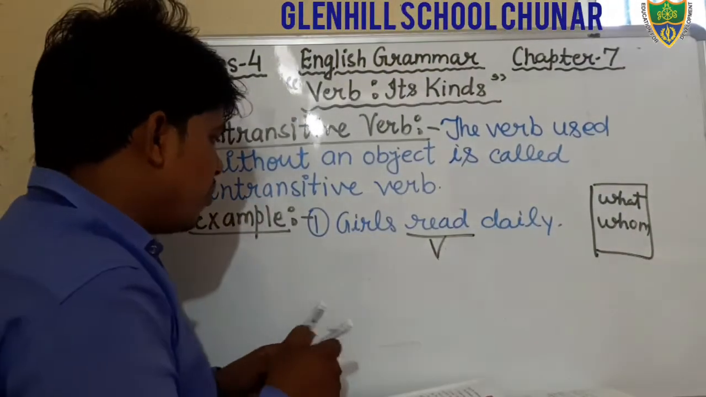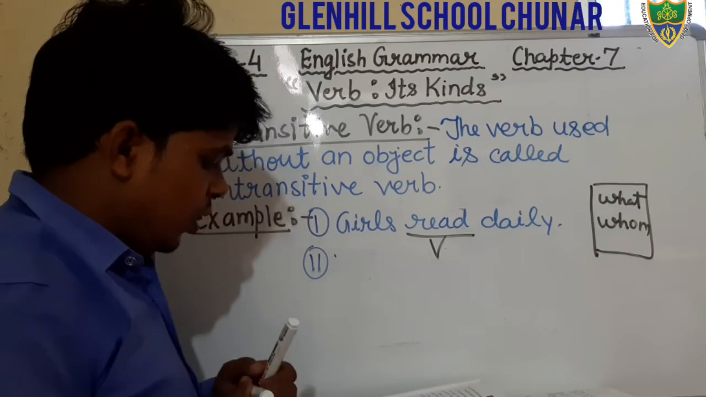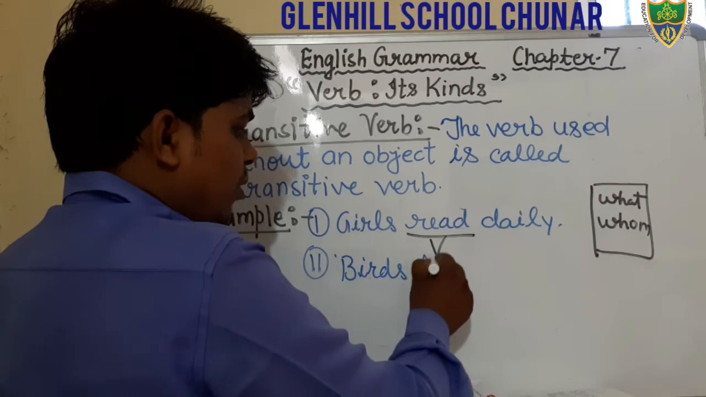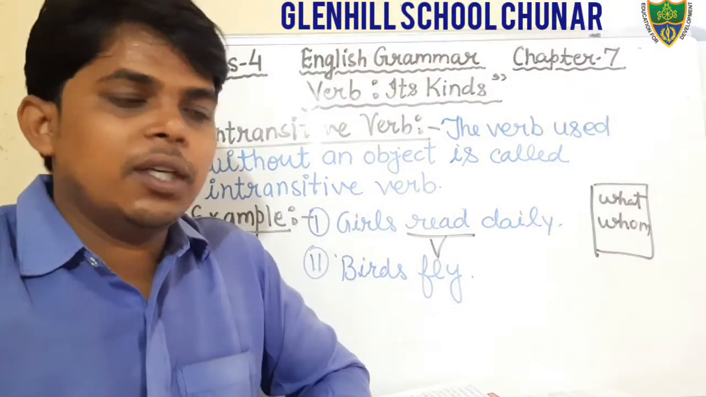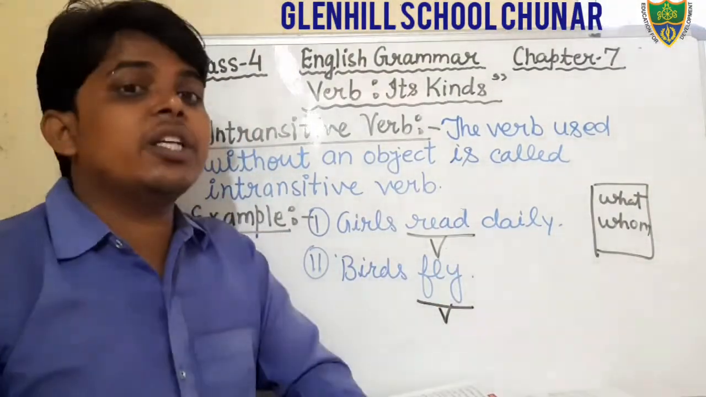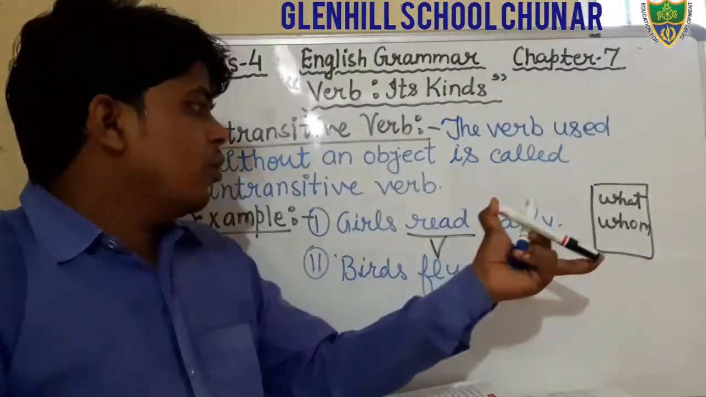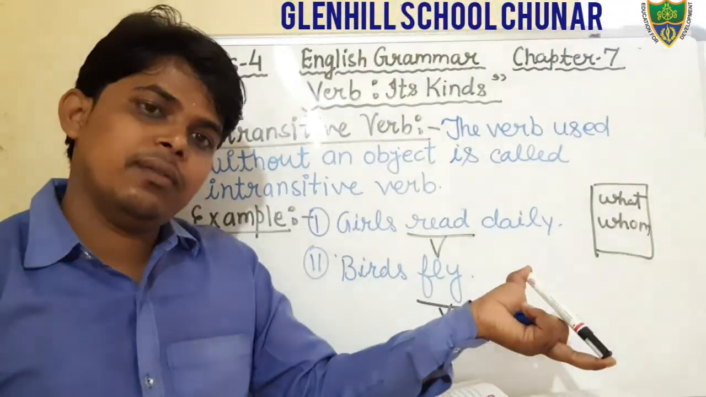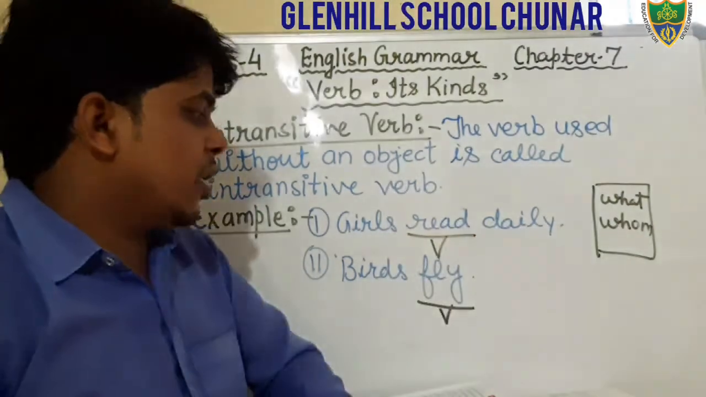One more example we will discuss. Birds fly, B-I-R-D-S. Birds fly. Just see, there is also no object used. What is the verb here? That is the verb. But there is no object. We are making the question with what: what do birds fly? We are not getting an object, therefore that is an intransitive verb.